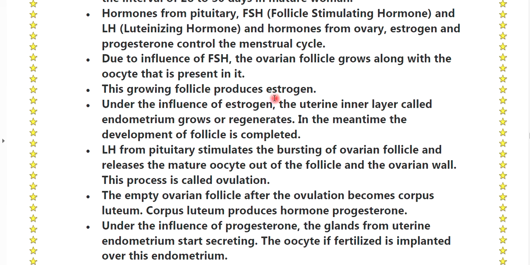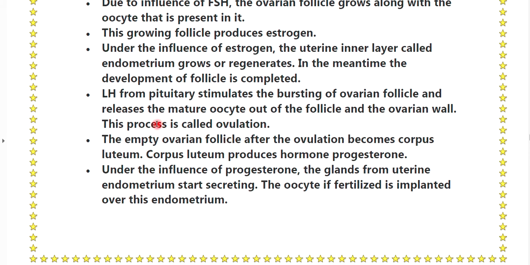This growing follicle produces estrogen. Under the influence of estrogen, the uterine inner layer called the endometrium grows or regenerates. In the meantime, the development of the follicle is completed. LH from the pituitary stimulates the bursting of the ovarian follicle and releases the mature oocyte out of the follicle and the ovarian wall. This process is called ovulation.